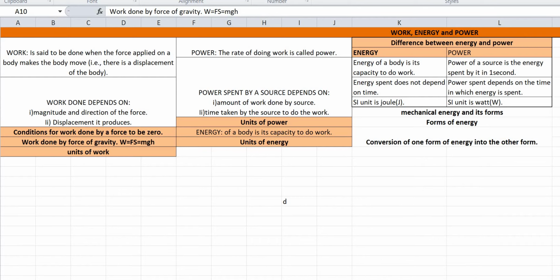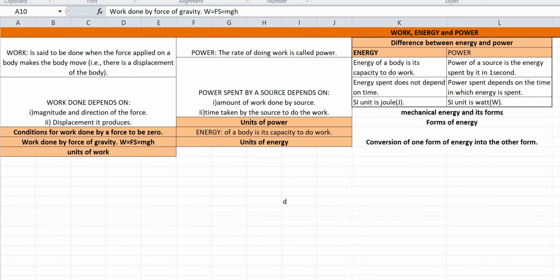Next is power. So what is power? The rate of doing work is called power. The power formula is work done by time taken, W by T. Power spent by a source depends on two factors: the amount of work done by the source and the time taken by the source to do the work.